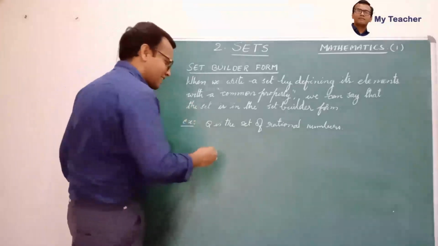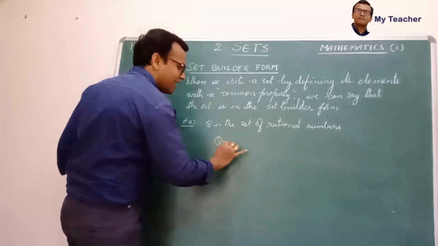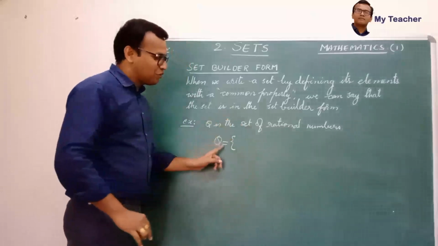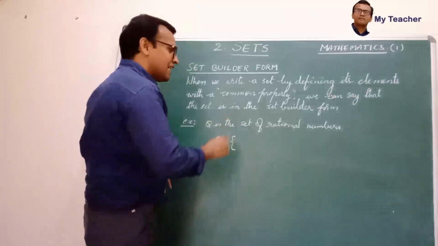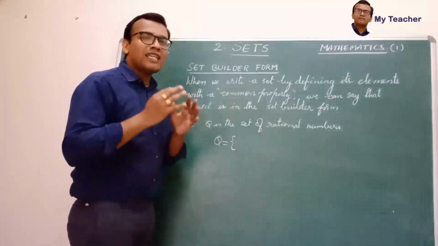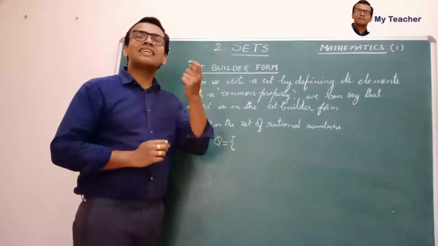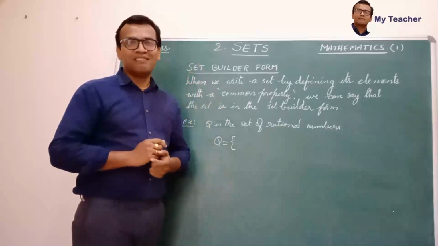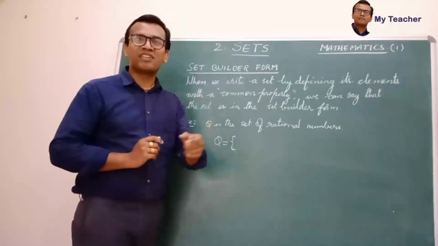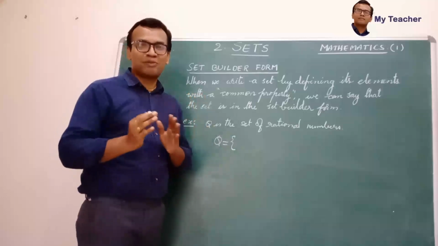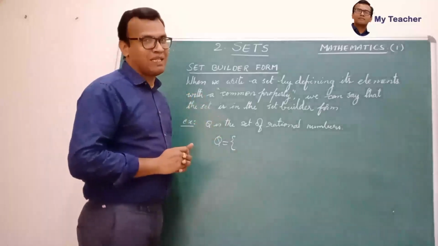How are we going to write? Q is equal to the set of rational numbers. What is the common property of rational numbers? Rational numbers can be written in p by q form only, where p, q are integers and q is not equal to 0. So that is the common property, and let me write this set builder form.